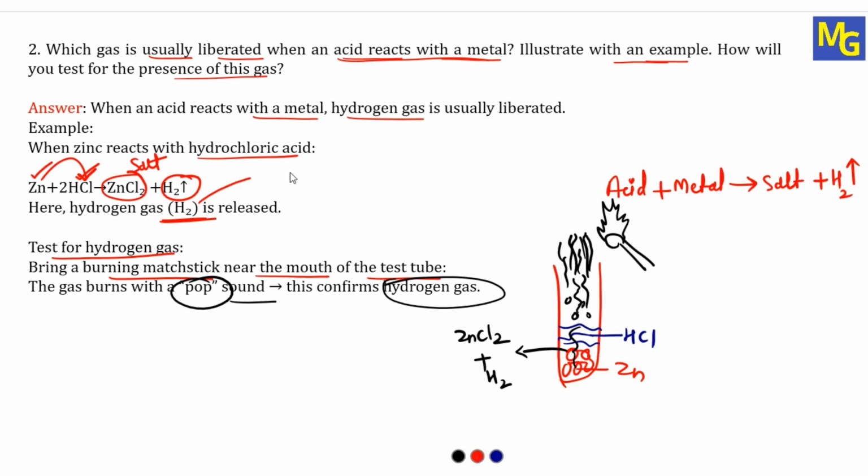This hydrogen gas which is released, you can pass it through a soap solution. When you pass it through a soap solution, it forms bubbles. In these bubbles, there will be hydrogen gas. And near this soap solution bubble, you can bring a burning candle. When you bring it near the hydrogen bubbles, due to the hydrogen gas, the burning candle will go off and